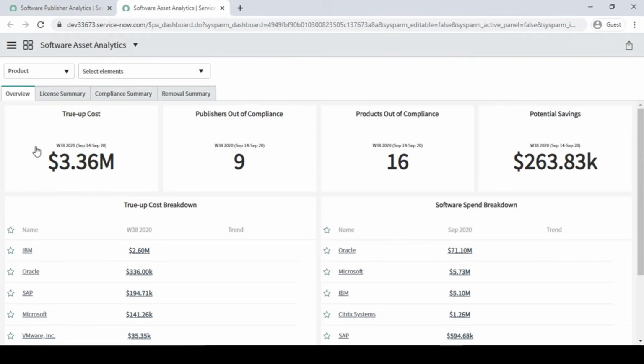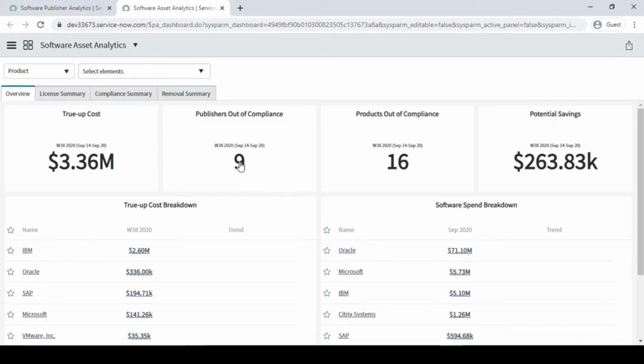Here it is giving us the true up cost value for all the products. It is saying publishers out of compliance. There are 9 publishers. A publisher is not a vendor, it's the company who made the software or product.